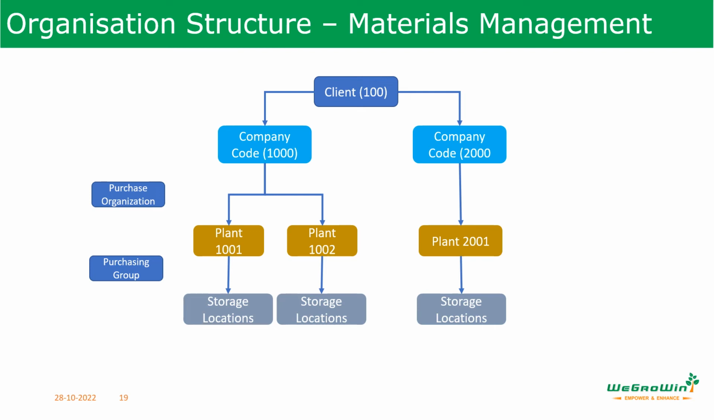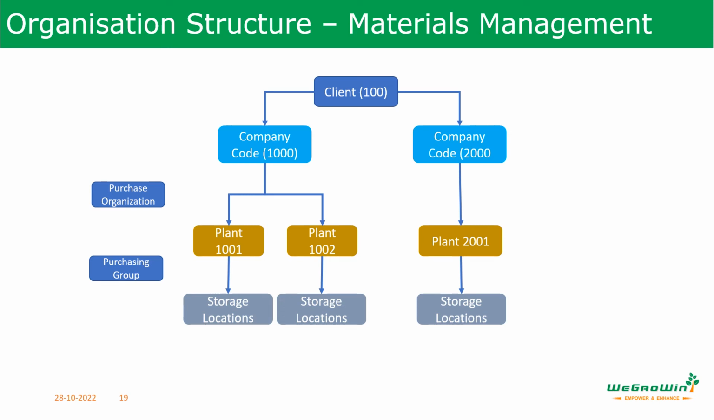Just to refresh, client is a group or combination of legal or organizational business units for a commercial purpose. It is like a corporate group. Company code is the level which represents the independent accounting unit within the client. Company code has its own balance sheet and profit and loss account. For example, a subsidiary company or a member of a corporate group. Plant is an operational unit within company code. For example, it may be a production facility or it may be a branch office.